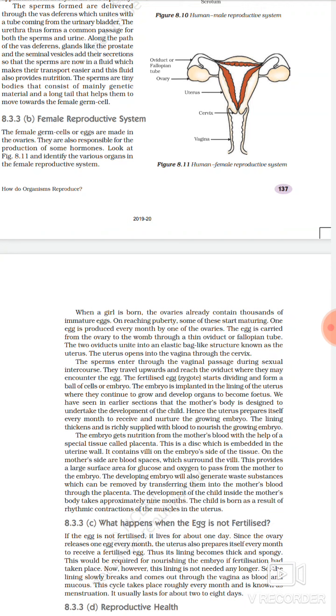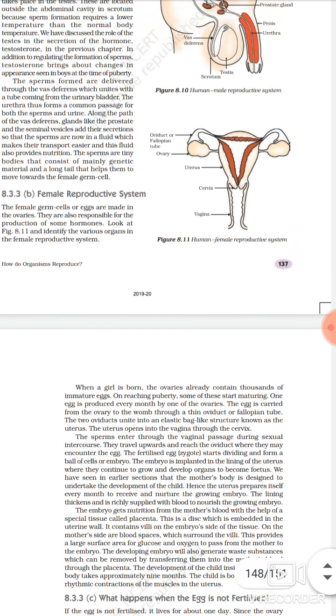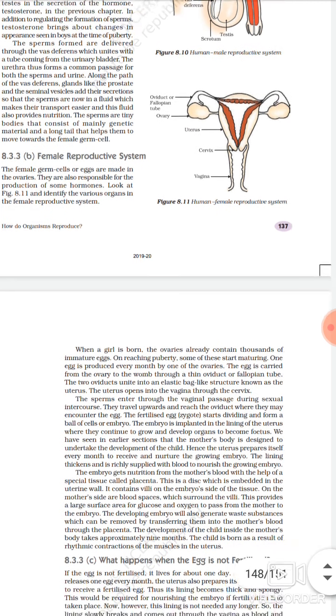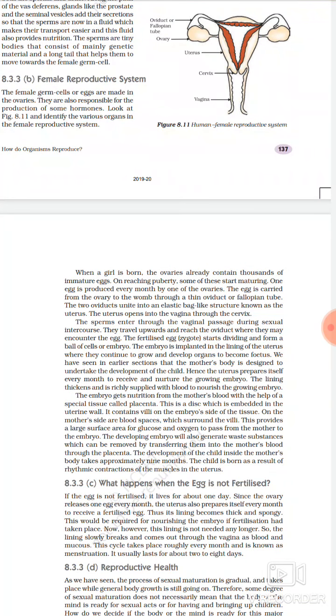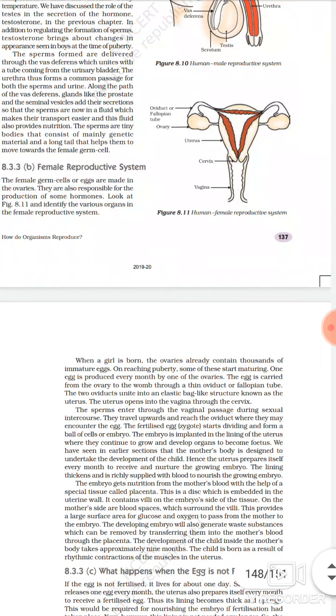Its preparation is there so that if it receives the fertilized egg, it prepares itself to receive a fertilized egg only. And what is the story if the egg is not fertilized? Then what happens? That also we'll be discussing in the further pages. But as of now, we are discussing that suppose the egg and sperm unite together and the egg becomes fertilized, and that fertilized egg comes and sticks to the walls of the uterus.